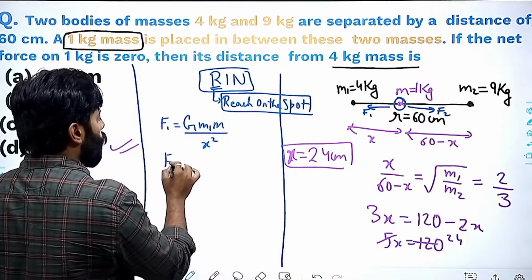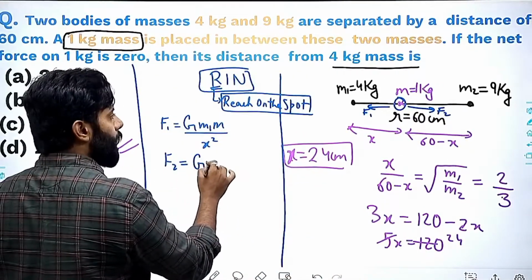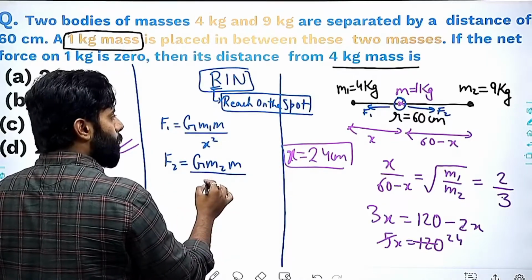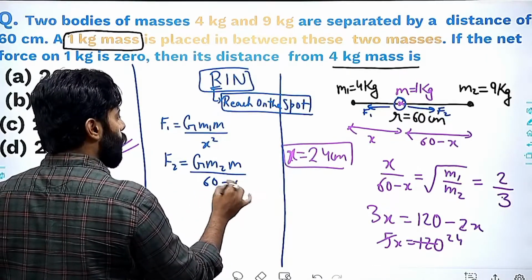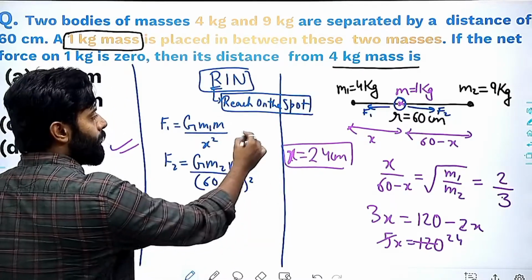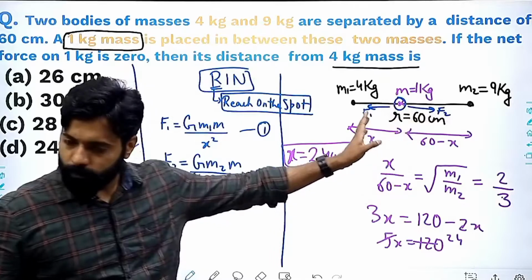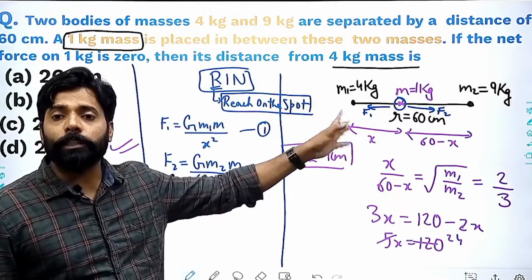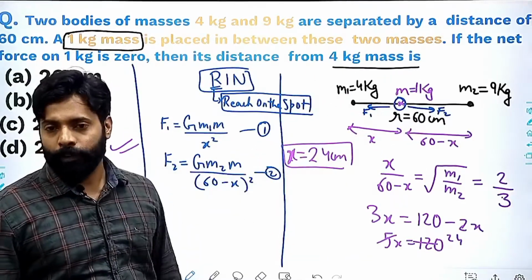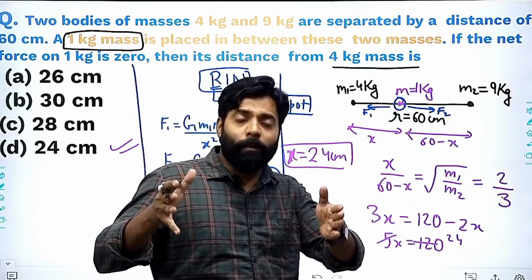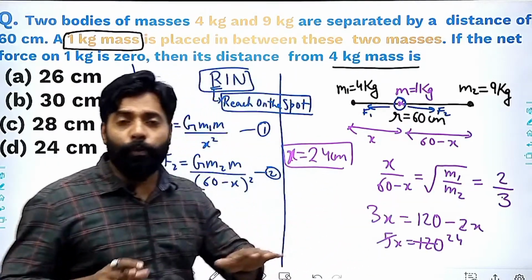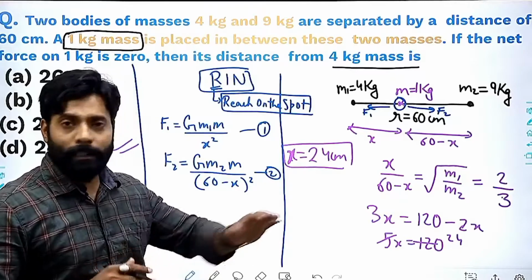So F2 will be equal to G M2 M divided by 60 minus x whole square, right? These are the two forces acting on this mass, which is in the middle of these two masses M1 and M2.